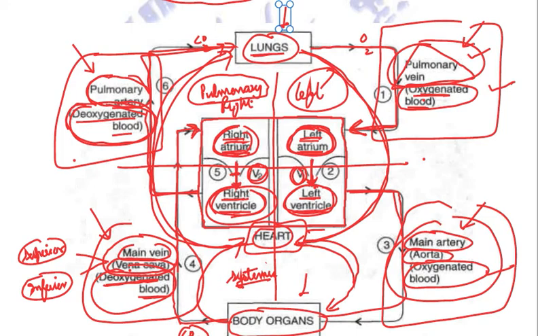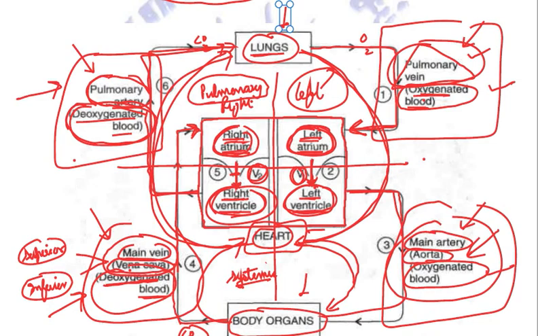The blood vessel which carries oxygenated blood from heart. Now, just because of this particular preposition from, which is used instead of to, our answer will change, because the blood vessel which carries oxygenated blood from heart is the aorta. Similarly, name the blood vessel which carries deoxygenated blood to heart. This is the vena cava, the main vein. And name the blood vessel which carries deoxygenated blood from heart, that is the pulmonary artery.